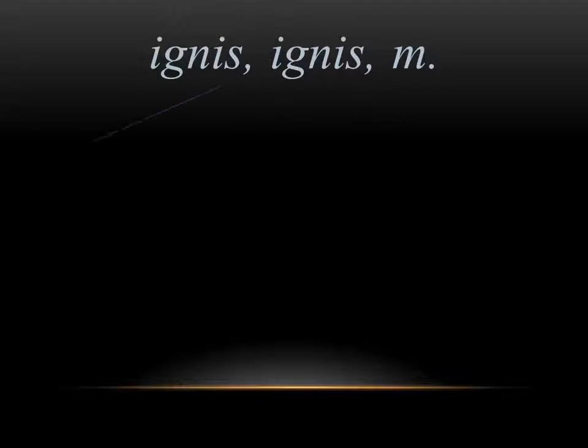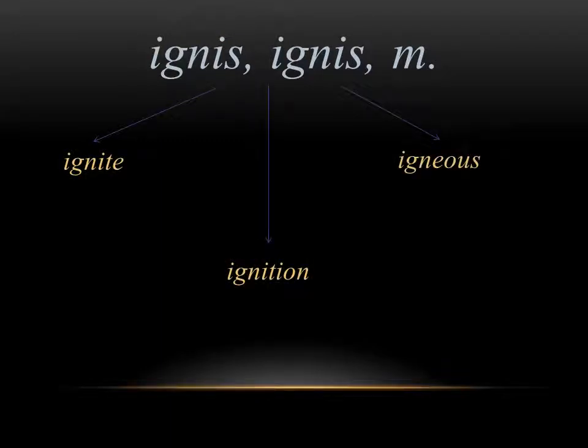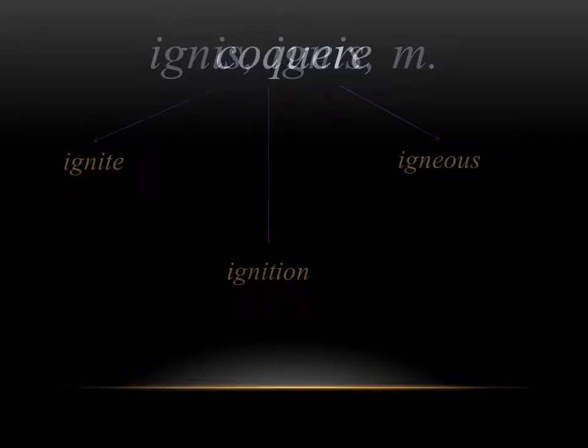Next we have ignis, which means fire. And this is where we get words like ignite, ignition, and even igneous. If you think back to different types of rocks, igneous rocks are the ones that come from lava, right? Lava rocks are fire. They all have to do with the idea of a flame or a fire.